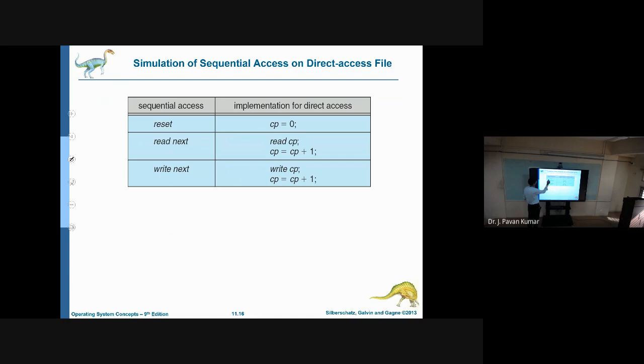Next, this is the equivalent implementation. For direct access, we need to give the n value. For sequential access, we need not give anything, but we need to start from 0. That's why the equivalent implementation contains CP equal to 0, current pointer, or we can say current position. Now read CP, that means it will be 0 only. Now read next, then we increment, then we can perform a write operation, increment again, or a read operation, increment again. Like this, we can implement the equivalent code.